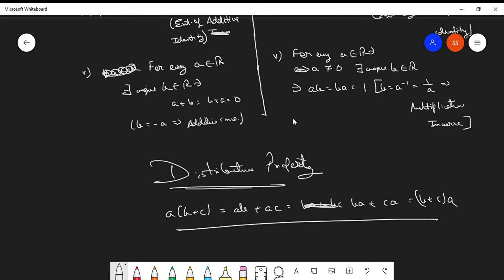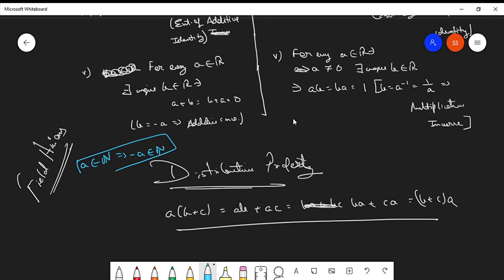These algebraic properties are called the field axioms. So real numbers form a field, or a commutative ring. Clear? Natural numbers do not obey all these properties because a belonging to the set of natural numbers does not imply minus a belonging to the set of natural numbers. So the inverse cannot exist. Clear? This is the reason why natural numbers differ from the set of real numbers.